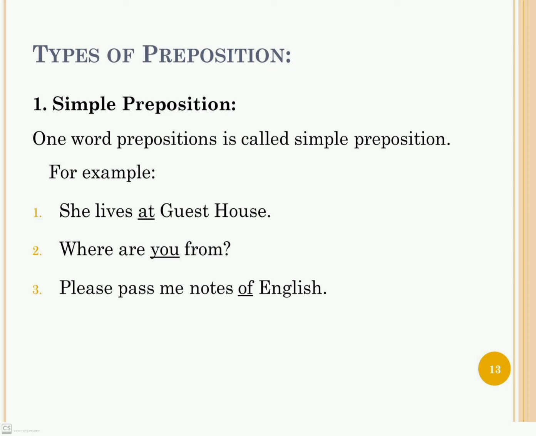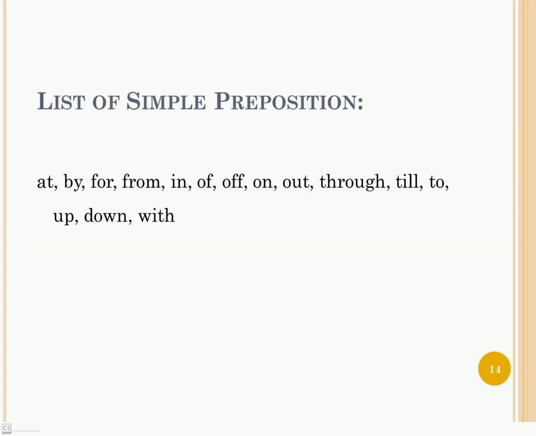So what is a simple preposition? A one-word preposition is called a simple preposition. For example, she lives at guest house. At is a single word and is called a simple preposition. Where are you from? Please pass me notes of English. These are all examples of simple prepositions, but here is a list of simple prepositions. You should keep these prepositions in mind: at, by, for, from, in, of, on, out, through, till, to, up, down, with.